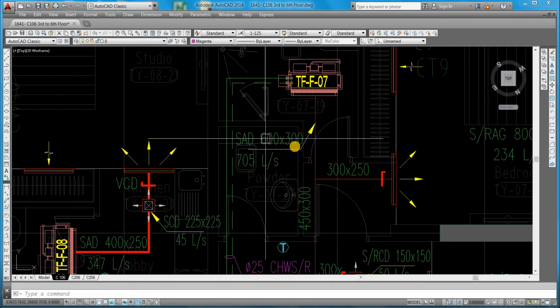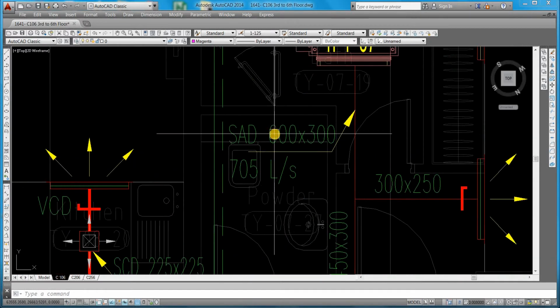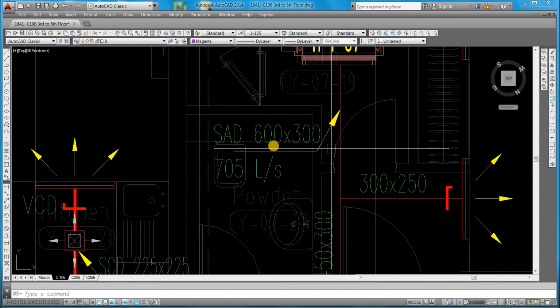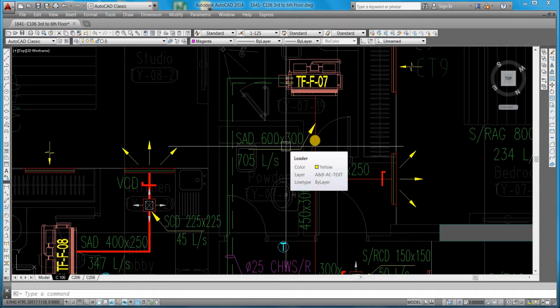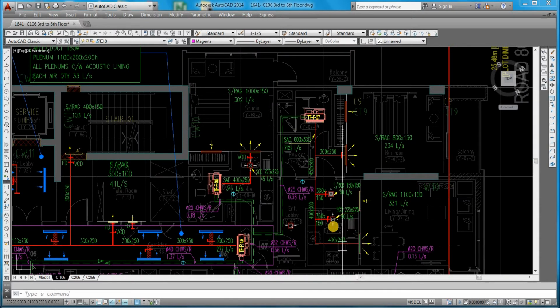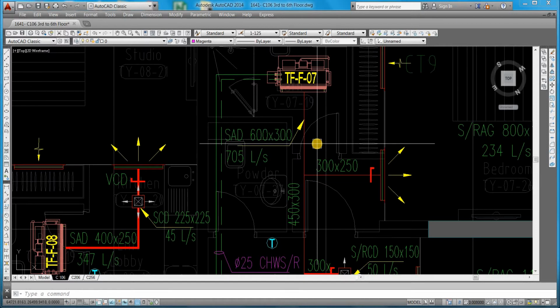When you are doing double line duct sizing, first we need to see the duct size we already calculated. In this size, 600 is the width and 300 is the height. So now this 600 we need to do as a double line using AutoCAD commands. If you are already familiar with AutoCAD, doing this double line is very easy. From this center line we will make the double duct size.